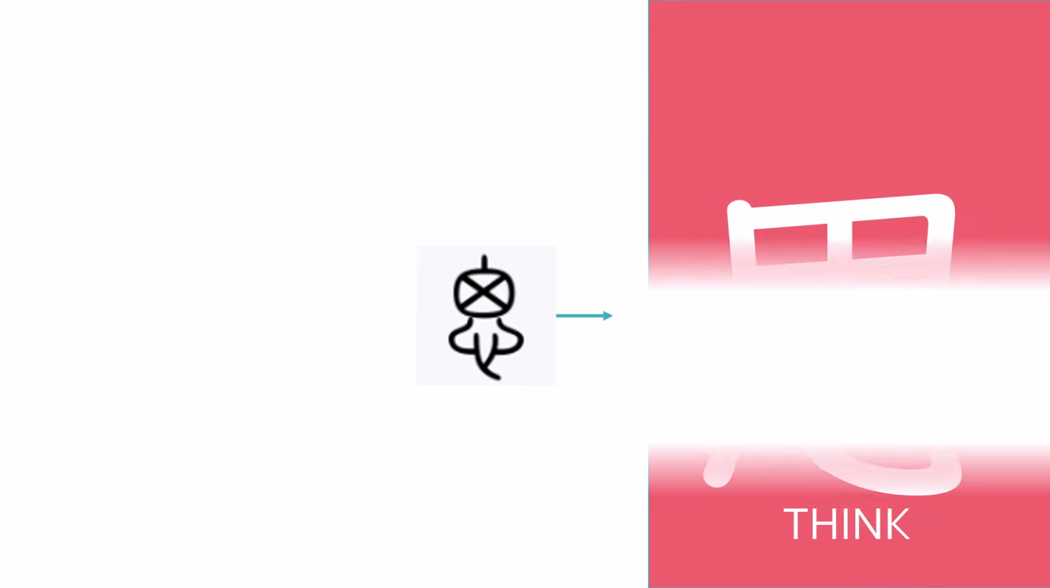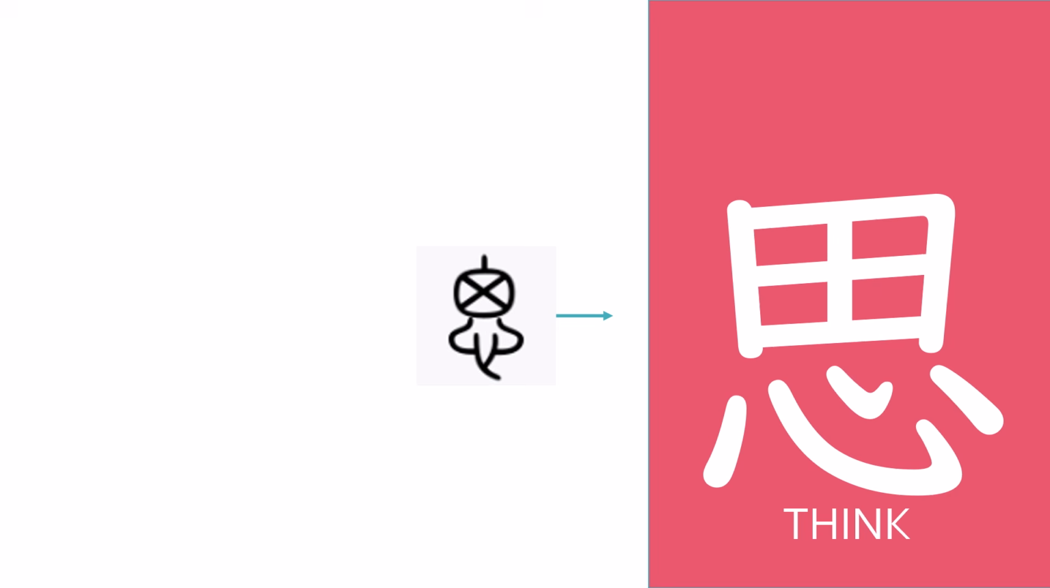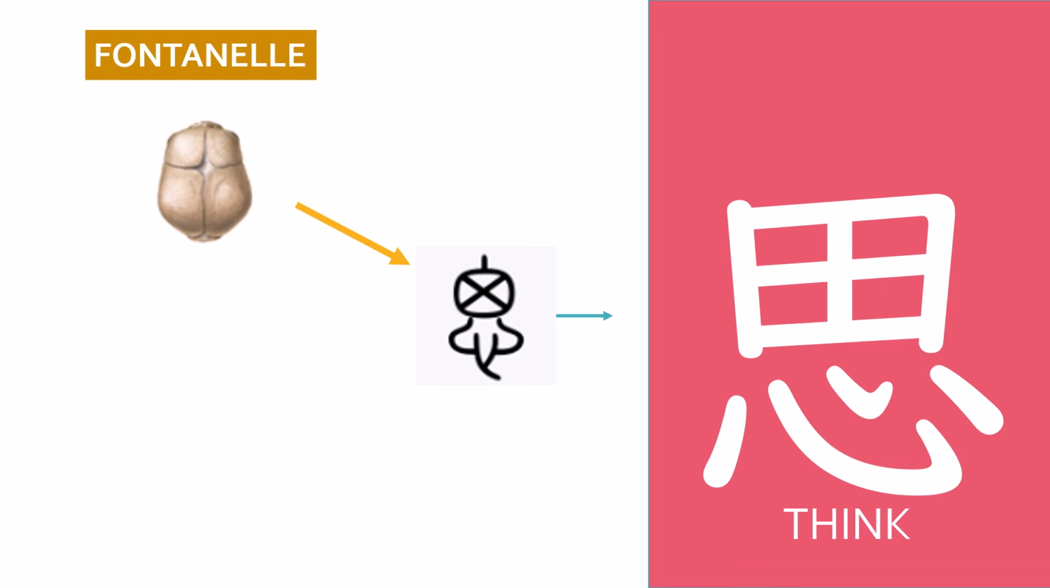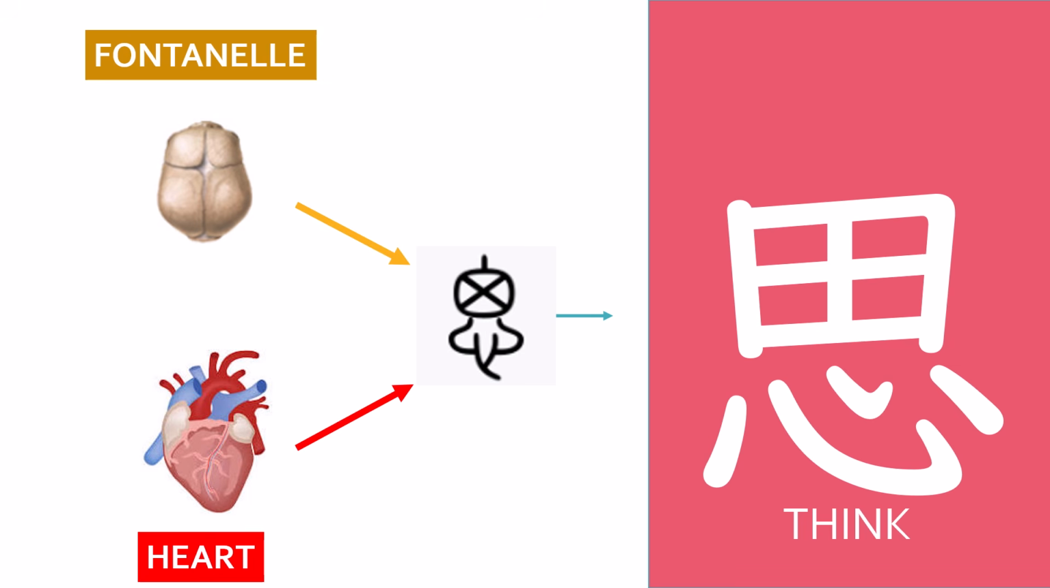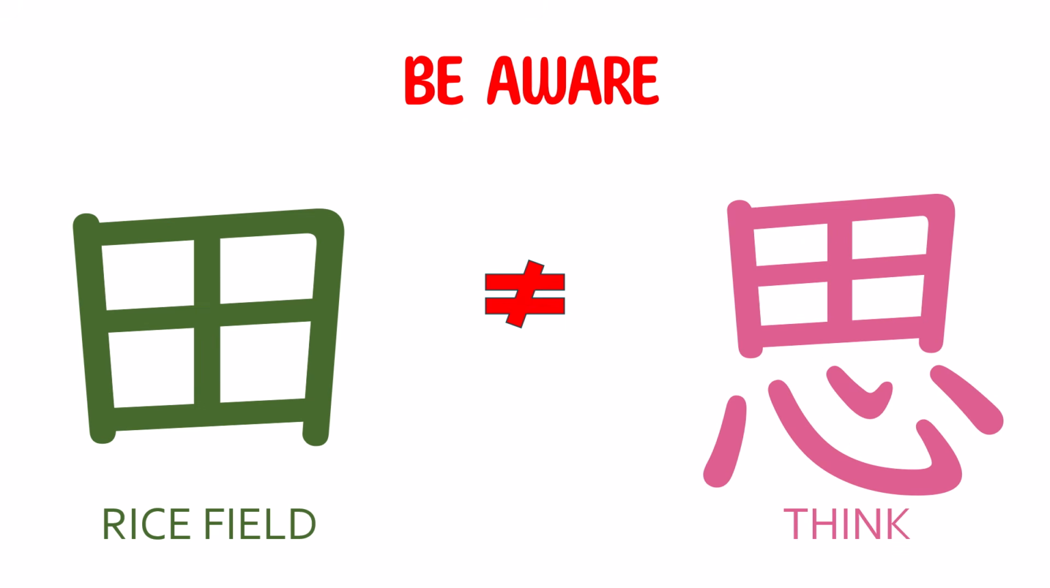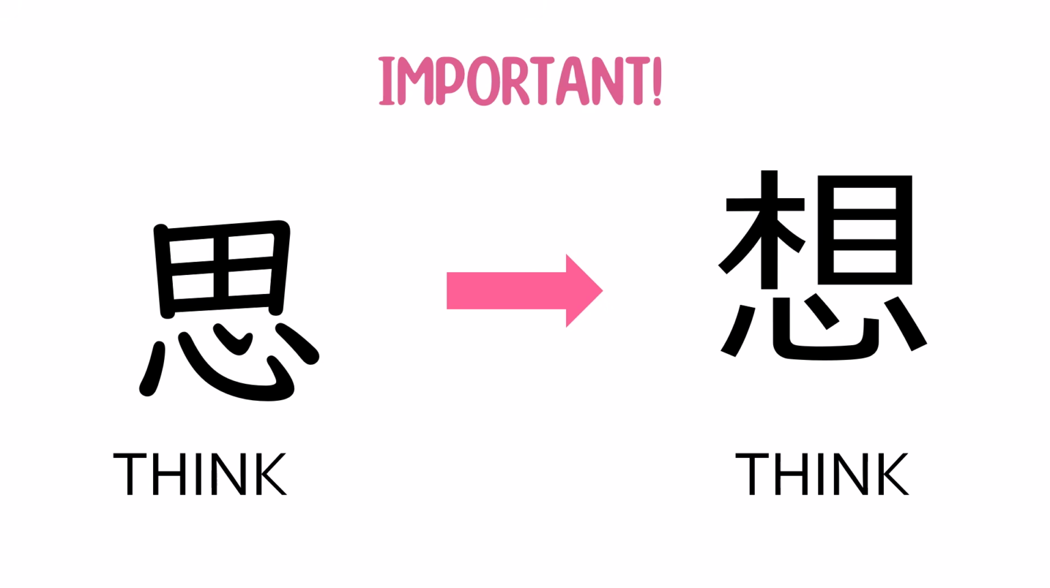The kanji thank is divided into two parts. The top was a baby's fontanelle viewed from above. The bottom was a heart. A brain and a heart meant to thank. Be aware, the original kanji for thank was corrupted and looks like it originated from rice field, but they are unrelated. Important fact, there are two main kanjis that mean to thank.